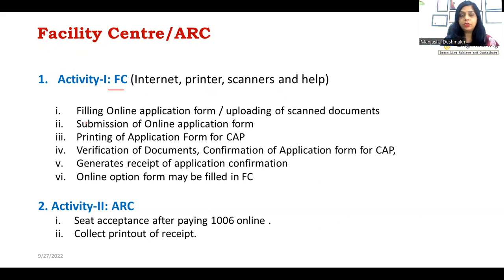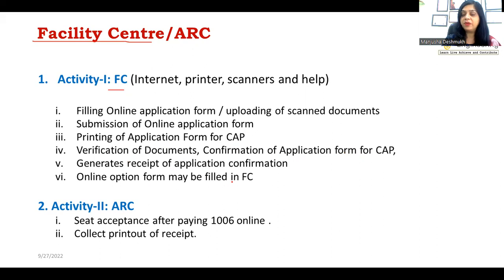If you don't have a computer system at your home, or if you don't know how to fill in the information, you can always visit a facility center and get everything done with the help of experts, like filling the online application form, uploading scanned documents, submission of the online application form, printing of the application form for CAP, then verification of documents, confirmation of the application form for CAP, and generating a receipt for application confirmation.